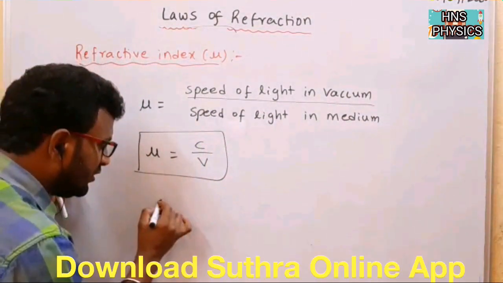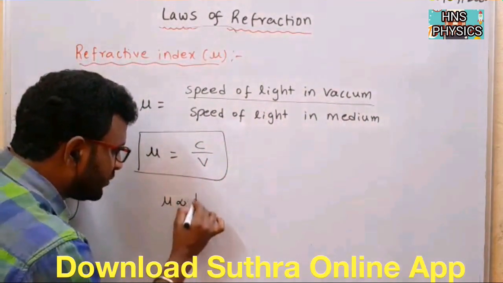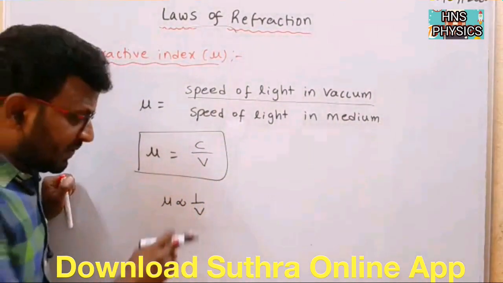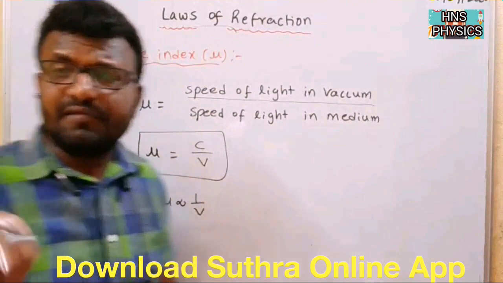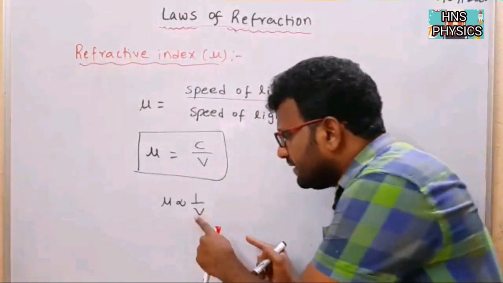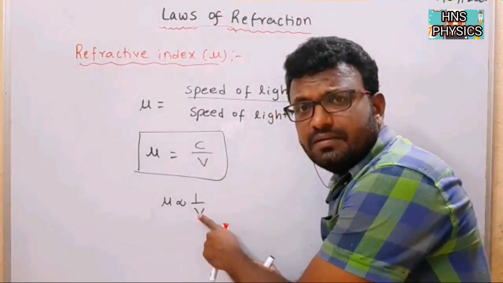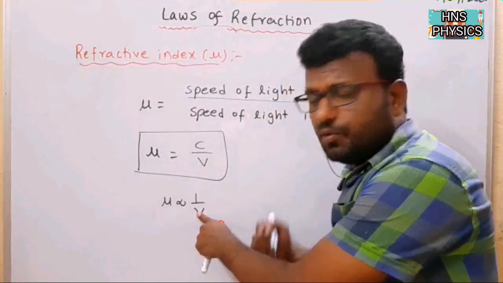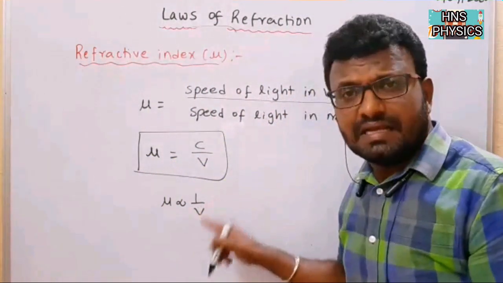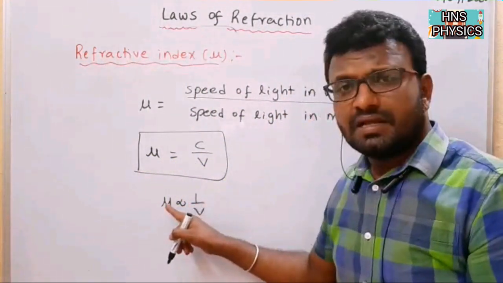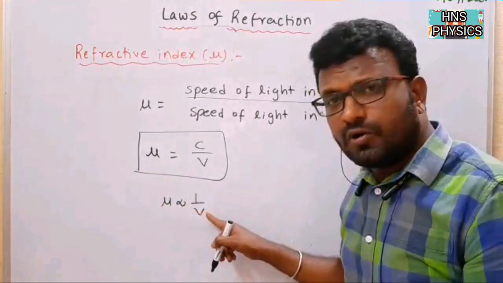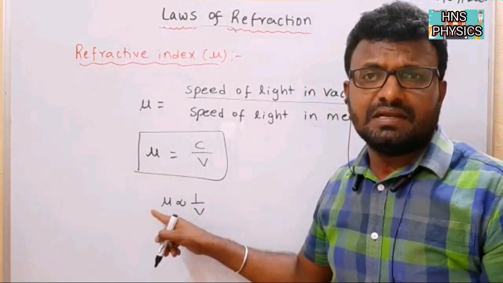From here, mu is inversely proportional to v. That means vice versa. If the speed of light in the medium is more, the refractive index is less. If the speed of light is less in the medium, then the refractive index is more. So if speed of light is more, refractive index is less, and vice versa.